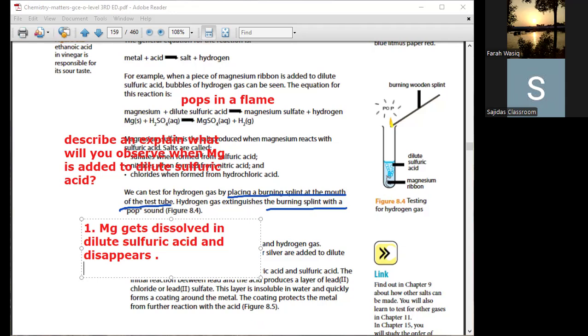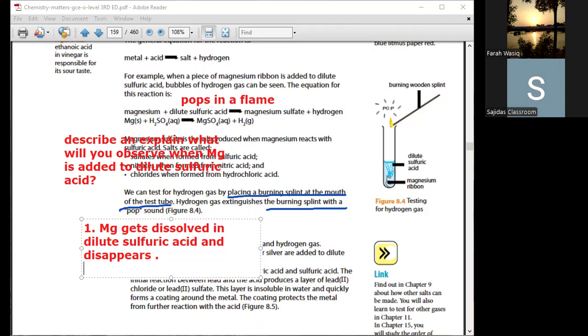Two things. When we talk about a solid substance like a metal, if it is in excess, then the solid must settle down at the bottom after the reaction is finished, because it is in excess. The other thing must be limited. It gets finished up after some time. But over here we're talking about a small piece of magnesium, so definitely the acid must be in greater quantity. When magnesium is added, after a few seconds you see the magnesium gets dissolved and later disappears completely.